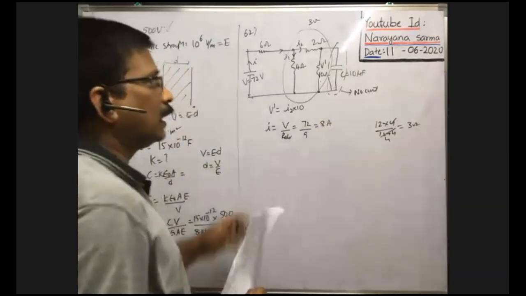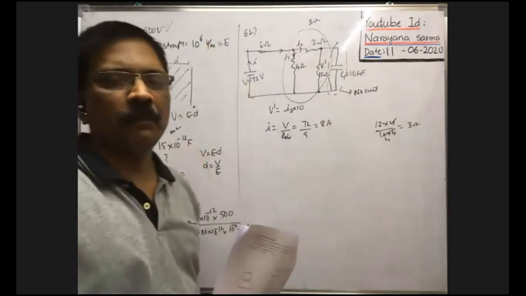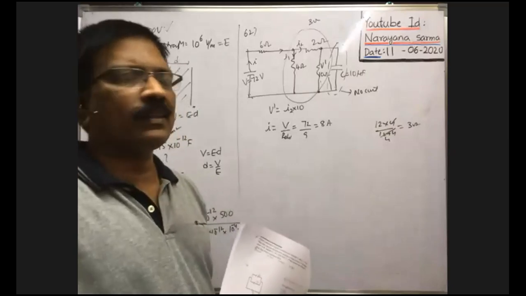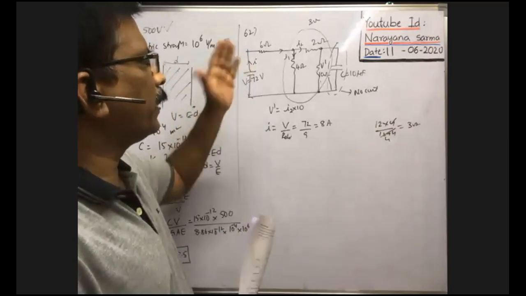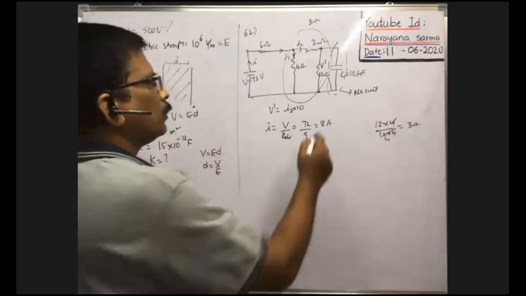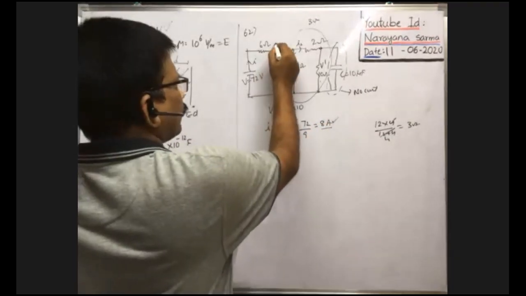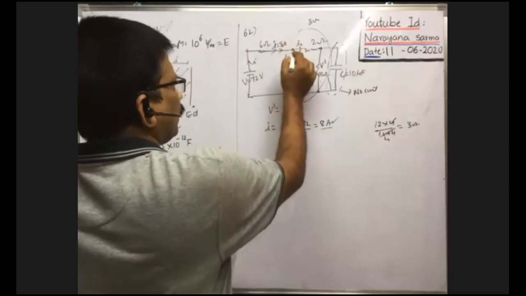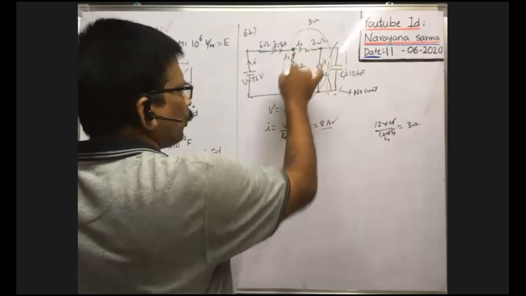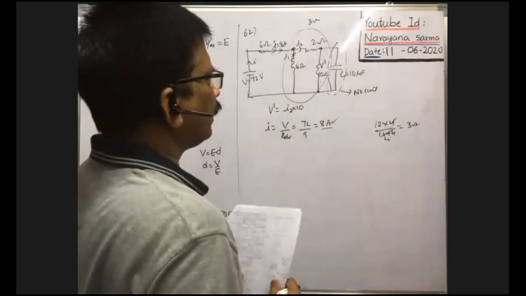That means the main current is 8 amperes. Main current means the electric current passing through the cell. That is called main current. Okay, that is equal to 8 ampere. Now this 8 ampere current, when it reaches the junction, is divided into two parts.